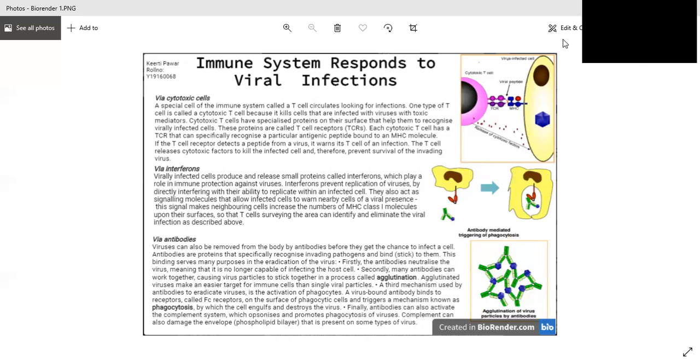So these are the three types by which the immune system responds to viral infections.